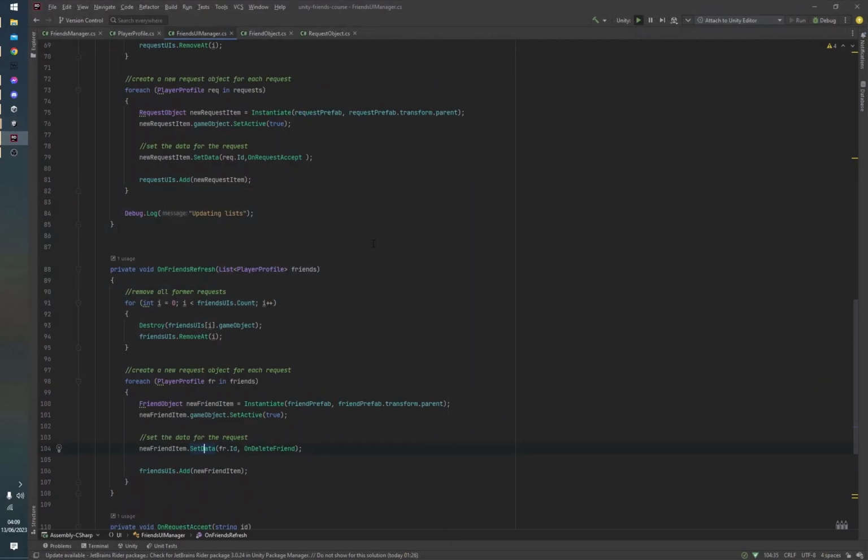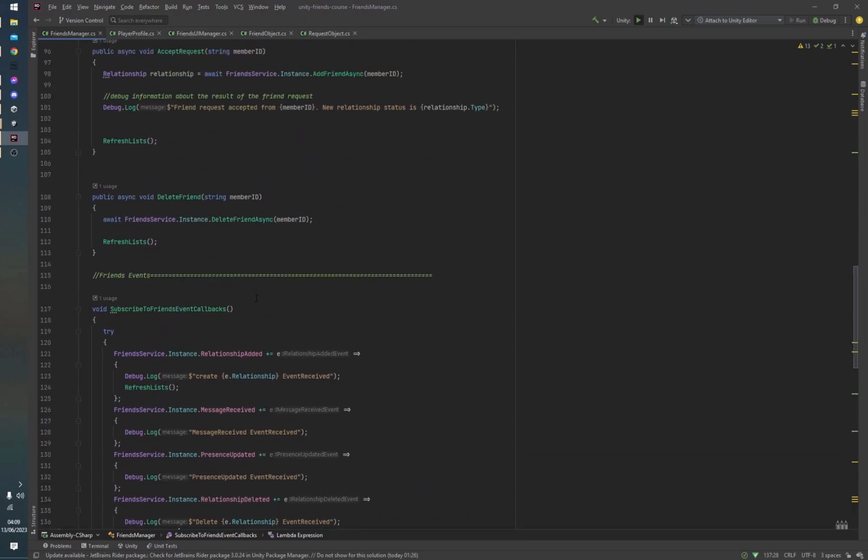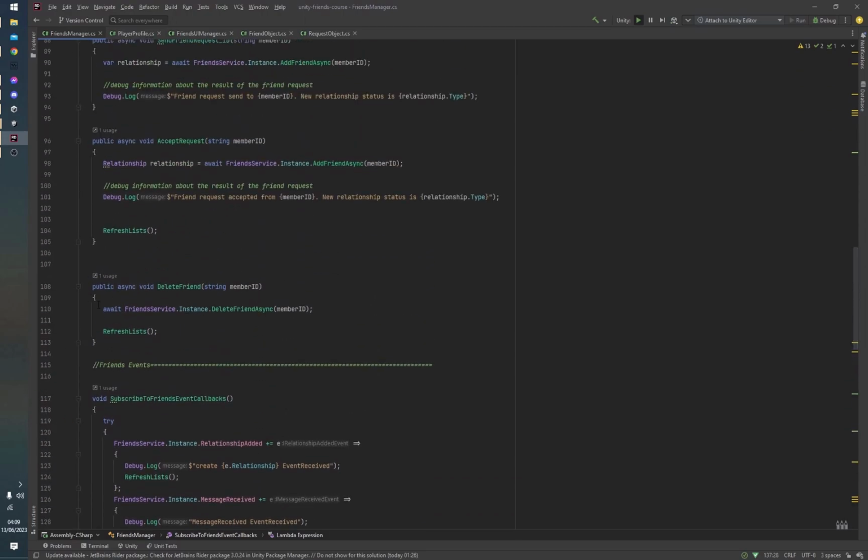Now, how this is being done in code is actually quite simple. The function itself for deleting a friend is ridiculously simple. You just have to await the friend service.instance and the delete friend async function, passing the member ID. And once that's done running, you can see that in here we're just refreshing the list. Now this is important because you do want to refresh the list and get the new list of friends that you have after you've deleted some, right?